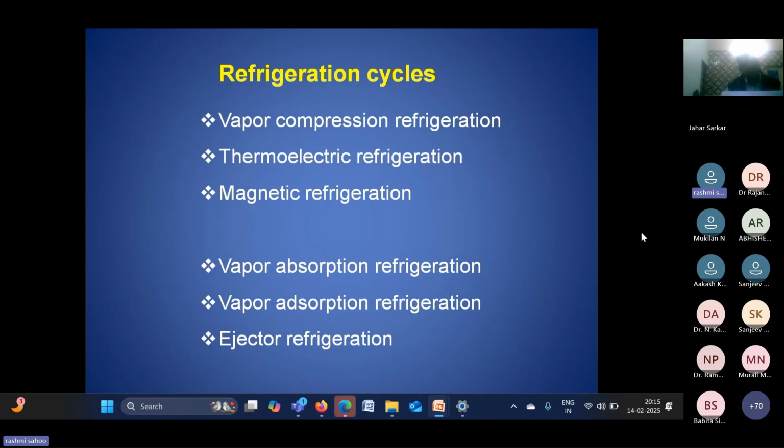Okay, so if we compare the different types of systems, you know that the vapor compression system, thermoelectric system and magnetic refrigeration system, every one has some advantages and disadvantages.